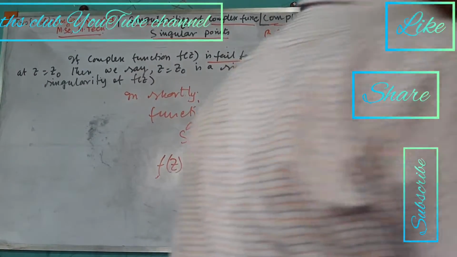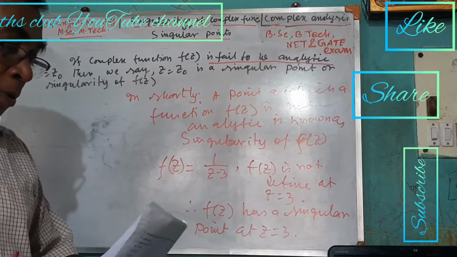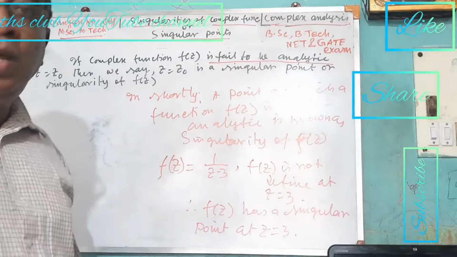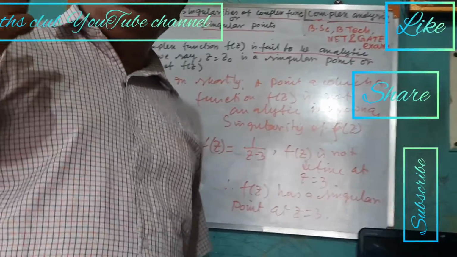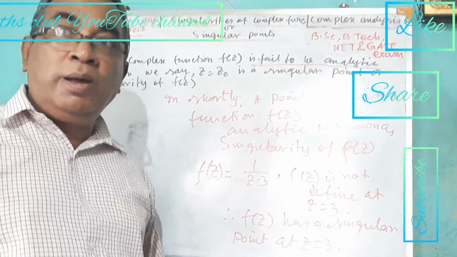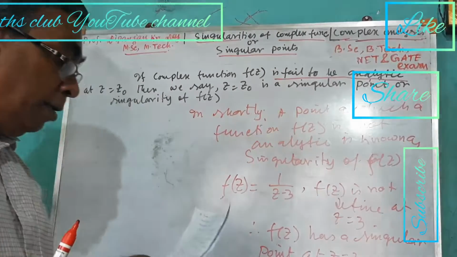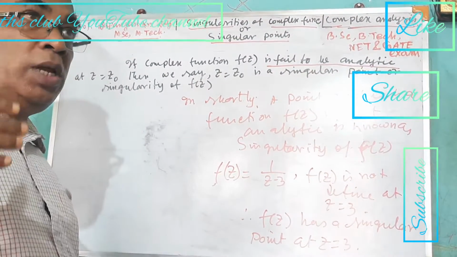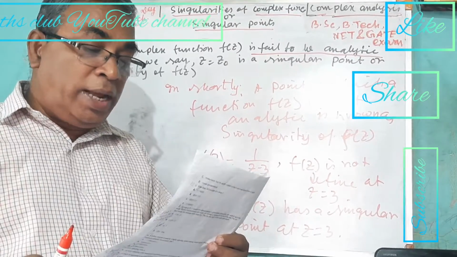For better understanding of singularities, suppose in a room there are 50 students, and out of these 50 students only one of them wears a tie. That particular student who wears a tie is different from the others, so that student is known as a singular point.